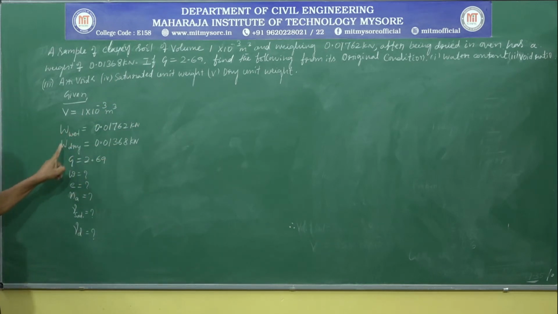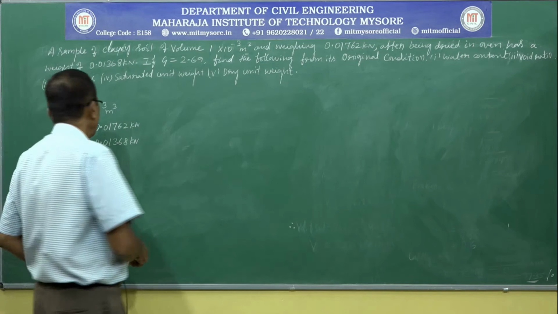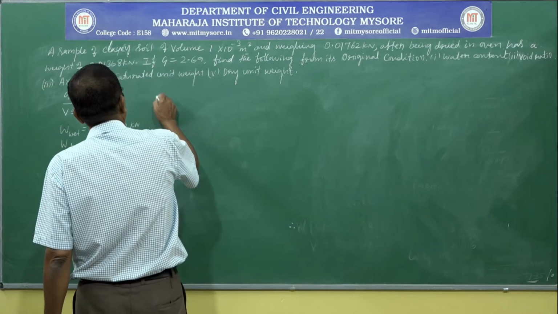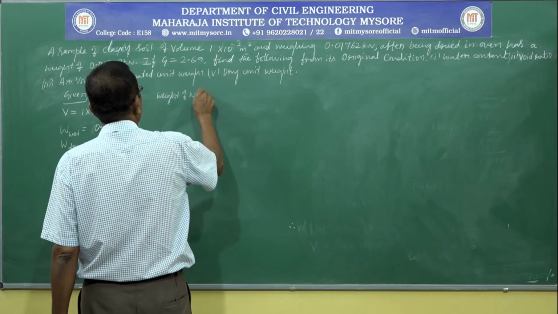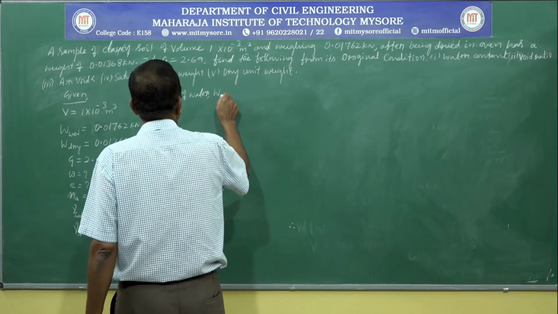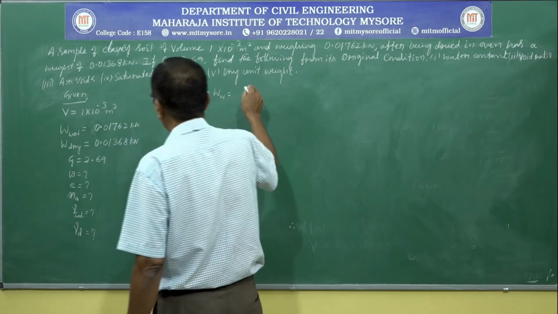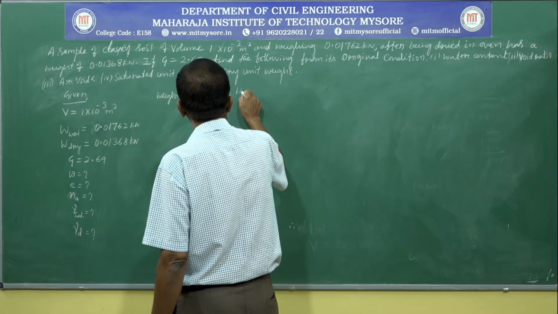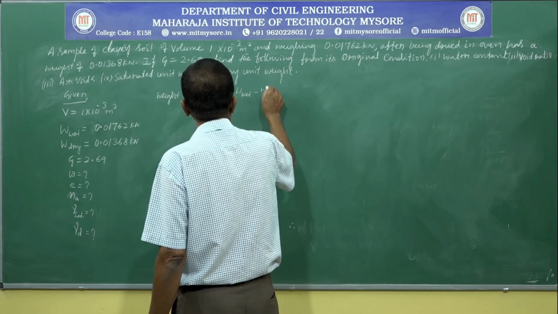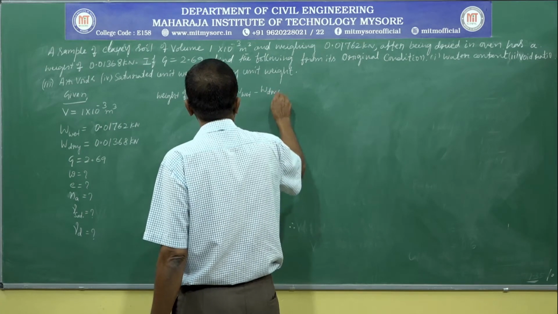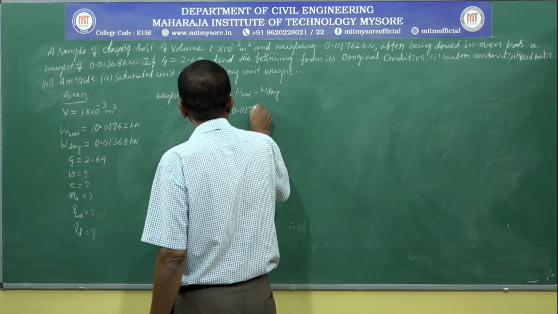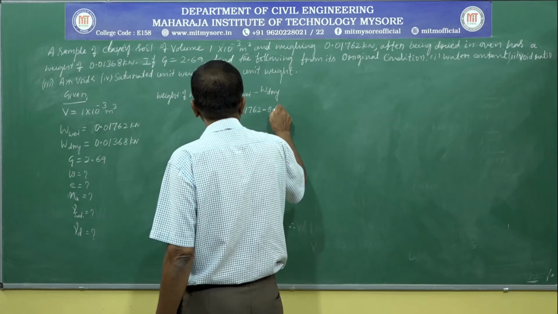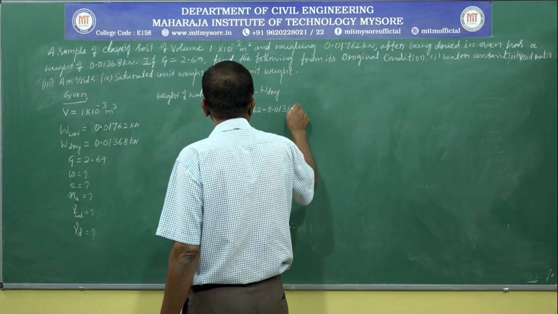Weight of water, WW, is equal to W wet minus W dry, that is equal to 0.01762 minus 0.01368.